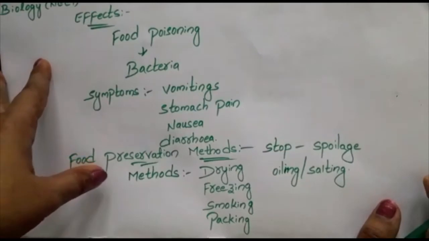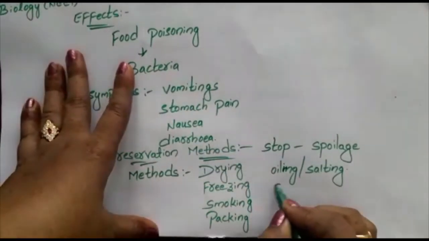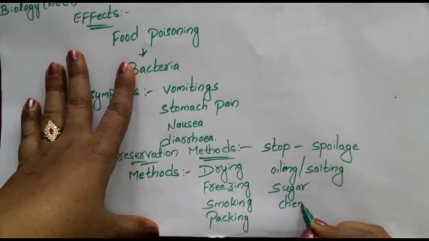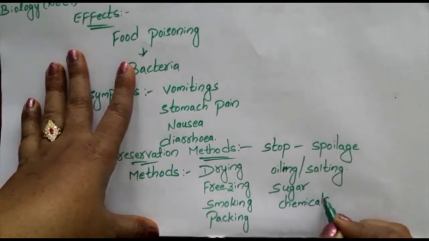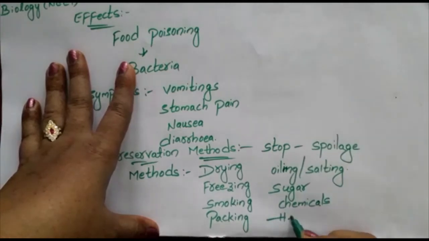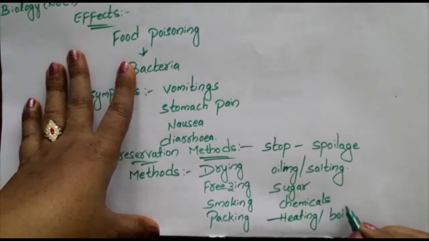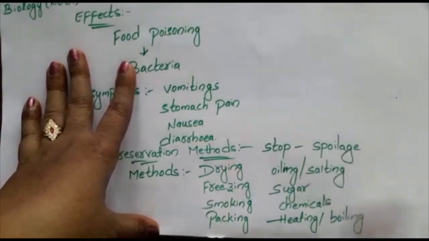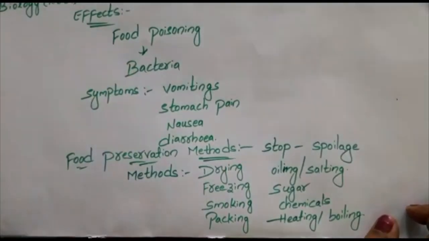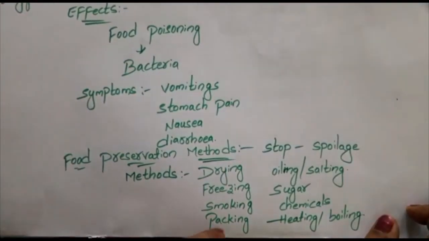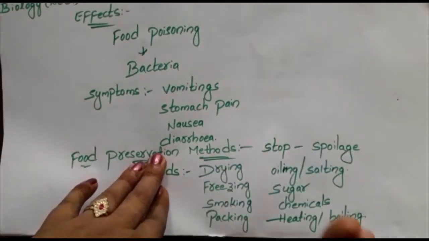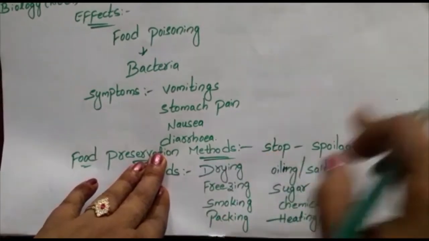Okay, not only these, beta: sugar and some chemicals. Next, heating or boiling. These all are the methods for food preservation. By using these methods we can preserve the food and stop the spoilage.